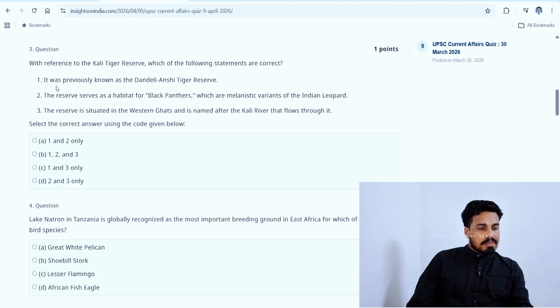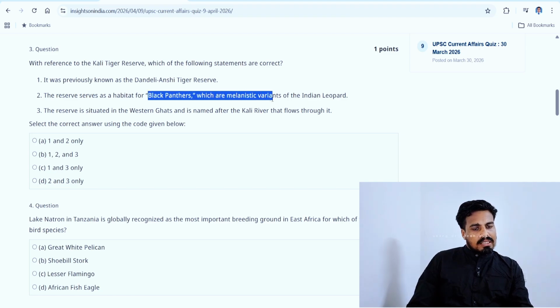It was previously known as the Dandeli Anshi Tiger Reserve. No idea. The reserve serves as a habitat for black panthers, which are melanistic variants of the Indian leopard. Yes, black panthers are the melanistic variants of Indian leopard. That is right. Whether the reserve serves as a habitat for black panthers, Dandeli, that is Kali Tiger Reserve, that we have to check.